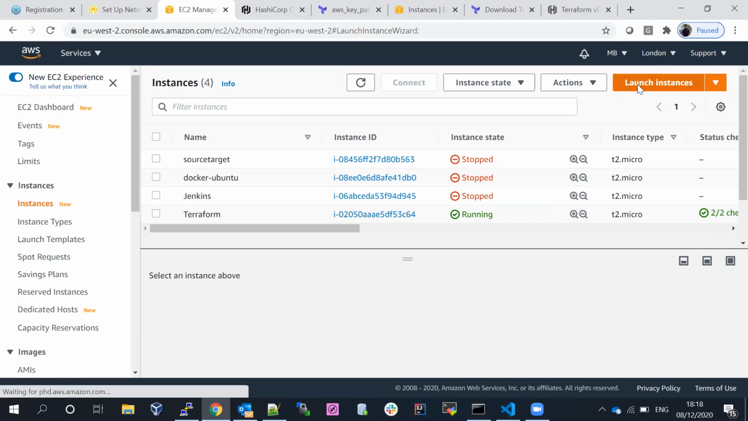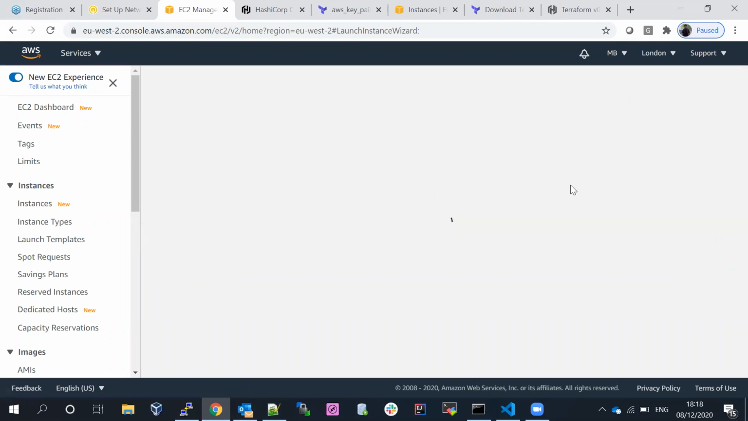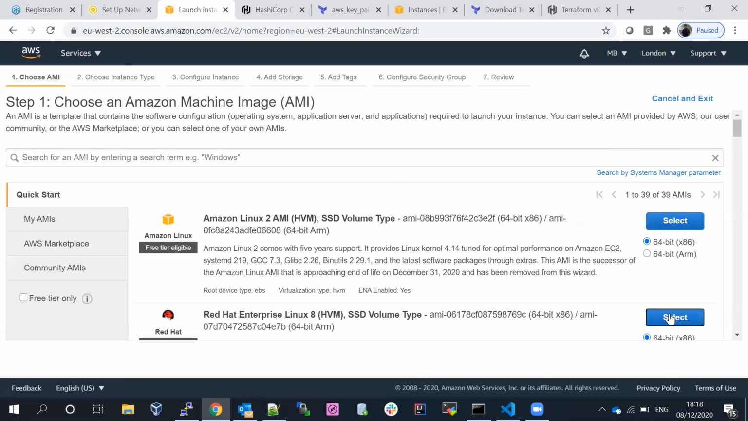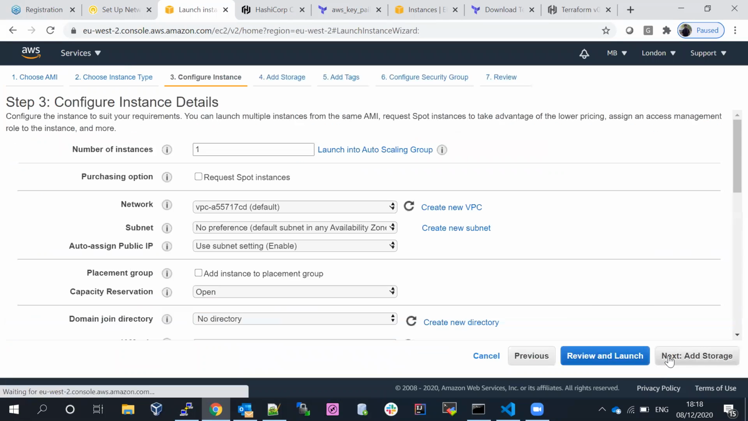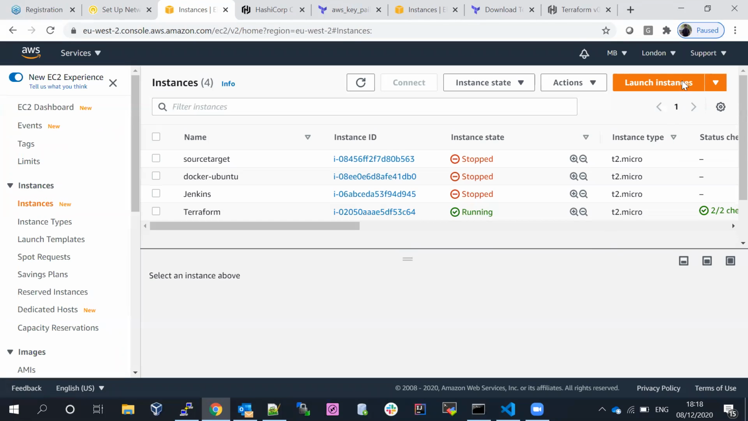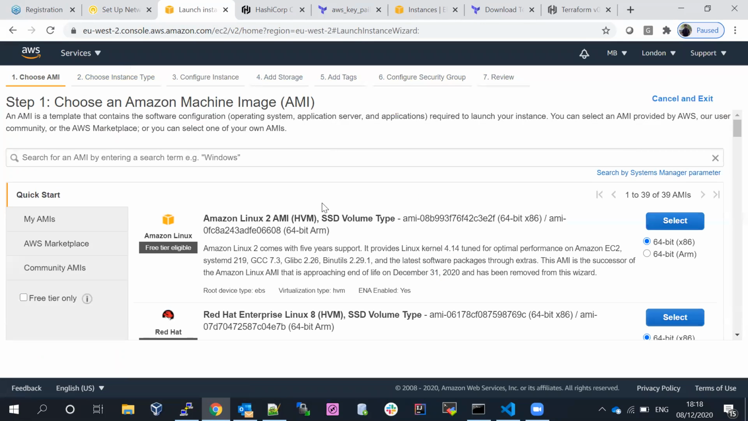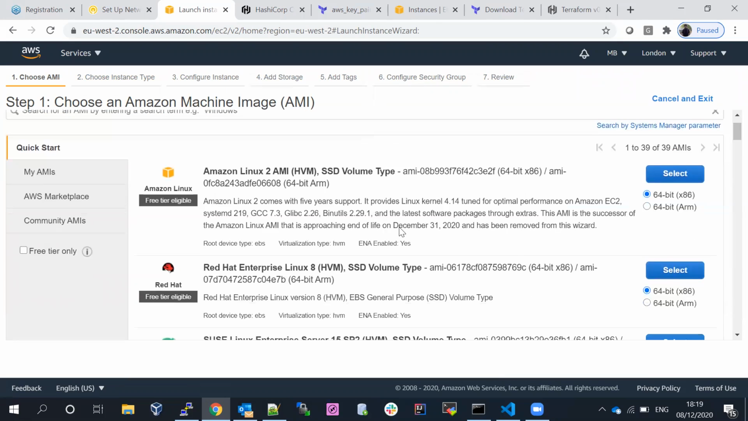So let's say, for instance, I'm creating a server now. If we create the server and come down, I'm selecting Red Hat Linux. Sorry, I crossed out that one. So this is the AMI. These are the AMIs we have.